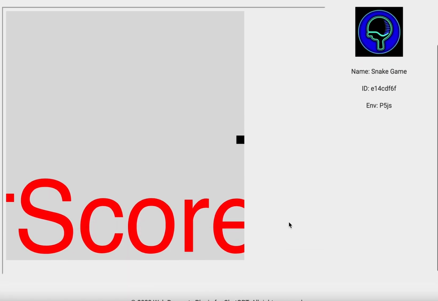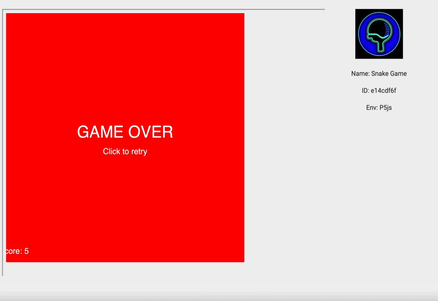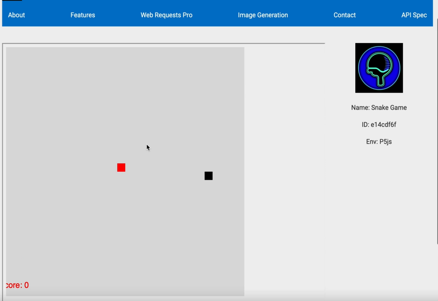And again, AI is not perfect. There's a couple things going on here. One, the scoreboard is still way too big, and now it's just red in the bottom left-hand corner. After I start the game and hit a game over screen, then the scoreboard adjusts its size into a smaller font down in the bottom left corner.